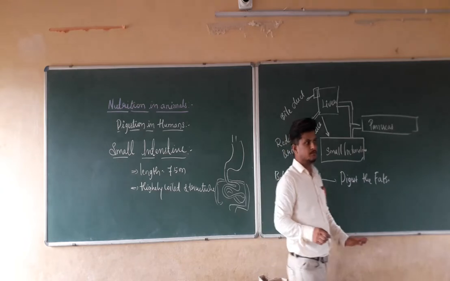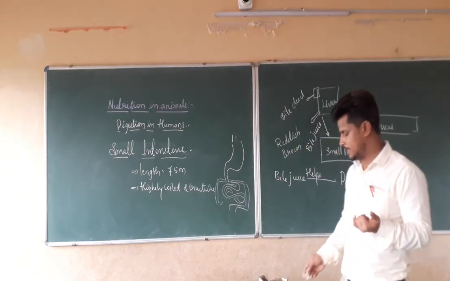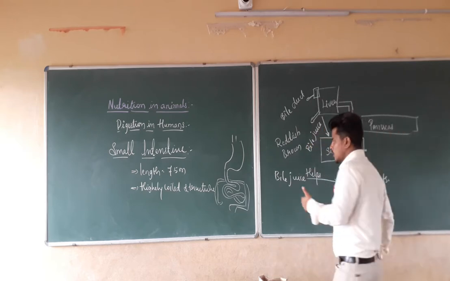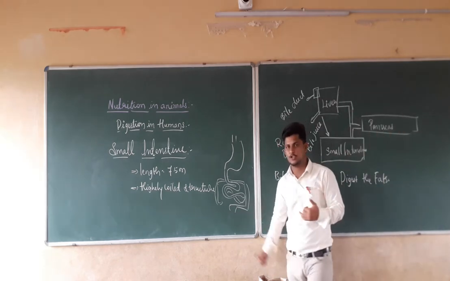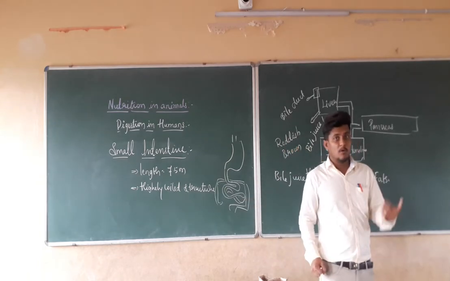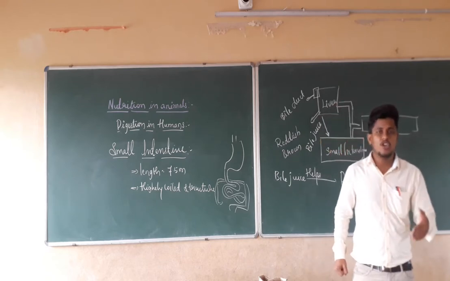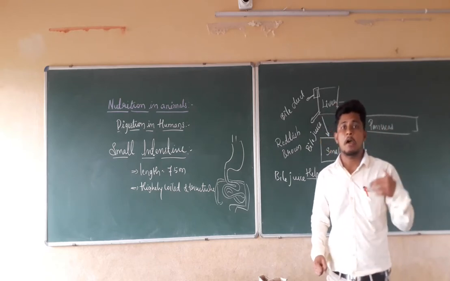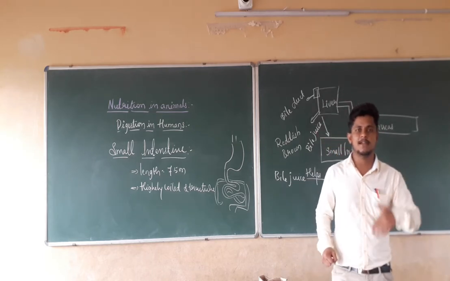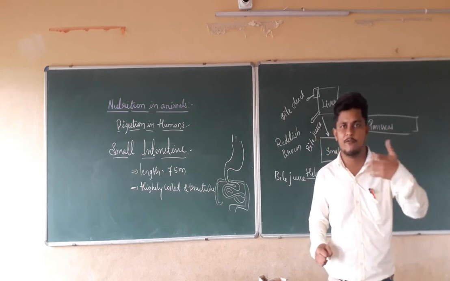Now, next, in the small intestine, what is going to happen? At the lower portion of the small intestine, the small intestine also secretes some juices. Those juices make the food completely digested. They break down the food particles into a simpler form.